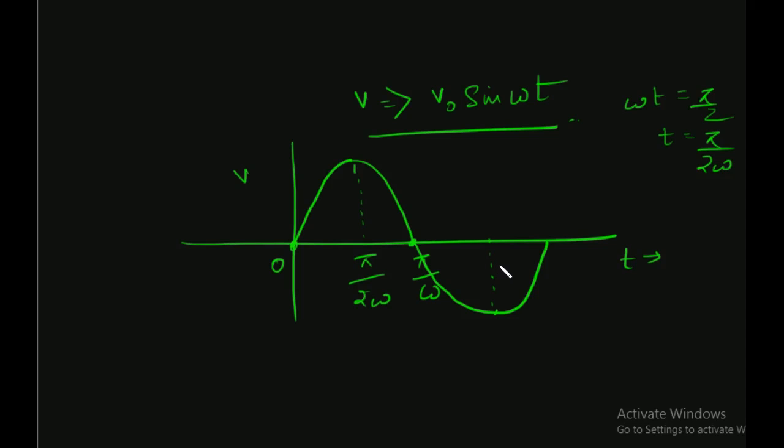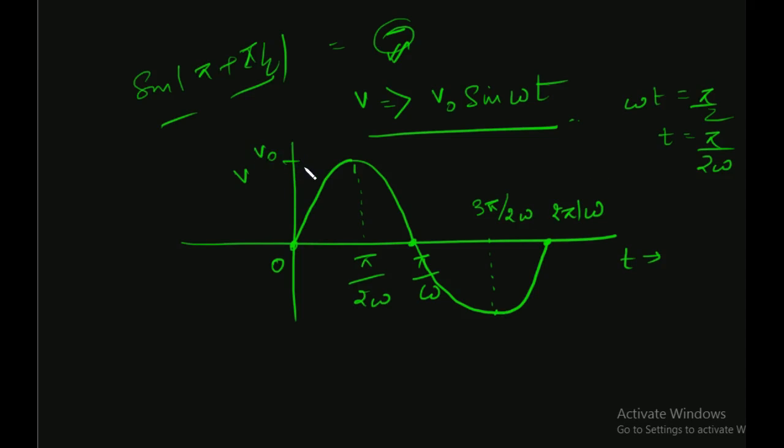Obviously sine has to reach a minima. This would be at 3 pi by 2 omega. And again this will be 0 at 2 pi by omega. This is because 3 pi by 2 omega would be equal to pi over omega plus pi by 2 omega, or we can say sine of pi plus pi by 2. Sine A cos B plus cos A sine B gives minus. So yes, this is the graph.